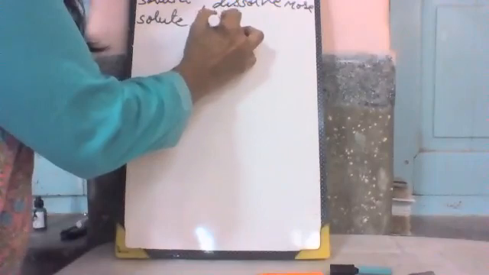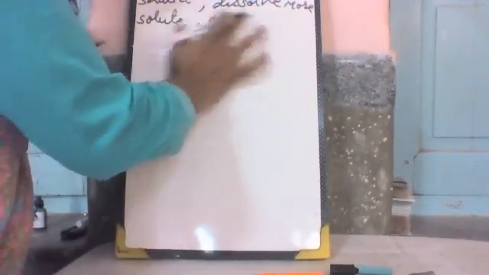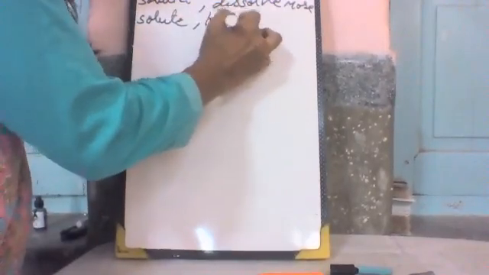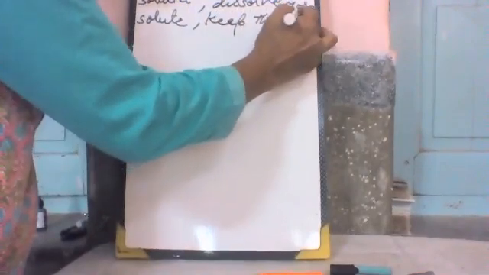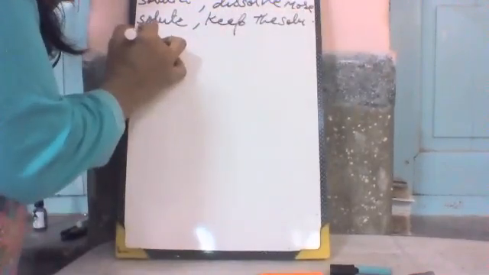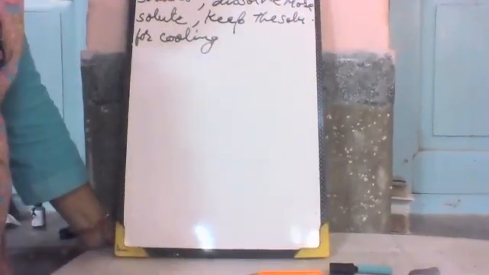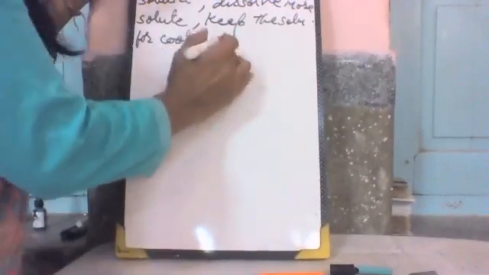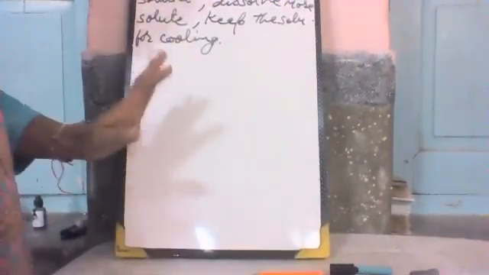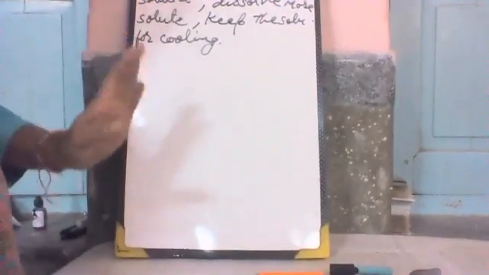After that, keep the solution for cooling, right? At room temperature, slowly, without causing any disturbance. Do not disturb it. Remain it as usual. No stirring, no touching, scratching, shaking, nothing will we have to do there.